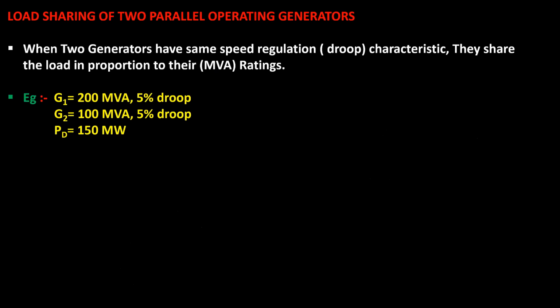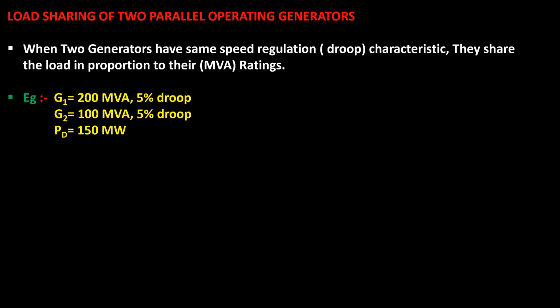So here there is no problem. If the two machines have the same speed regulation characteristics, they share the load in proportion to their rating. Here one generator is 200 MVA, same droop, and total load demand is 150 megawatt. So they will share the load in proportion to their ratings. We can directly tell.